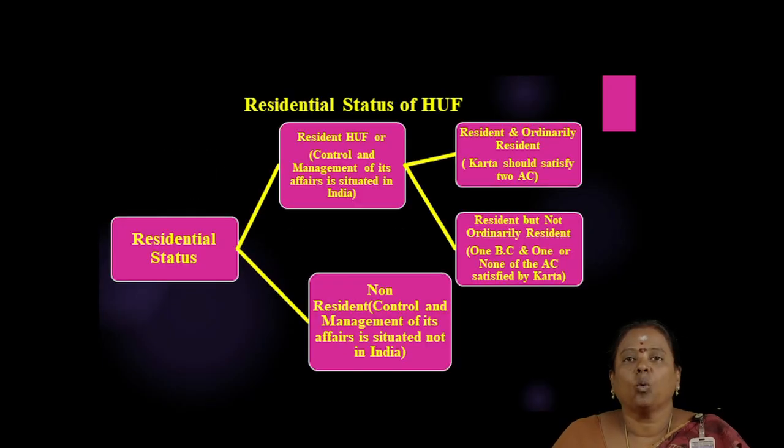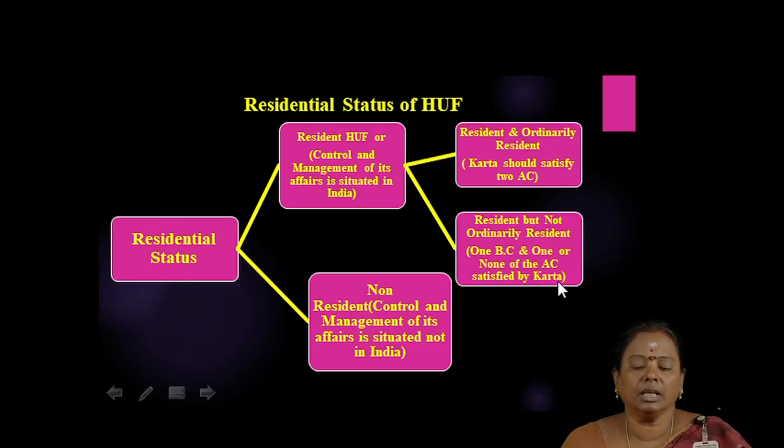Let's see what are the types of residence. The individual or a company or whoever may be the type of assessee, their residential status is basically classified into two, that is resident and non-resident. The resident person may be resident and ordinarily resident or resident but not ordinarily resident.